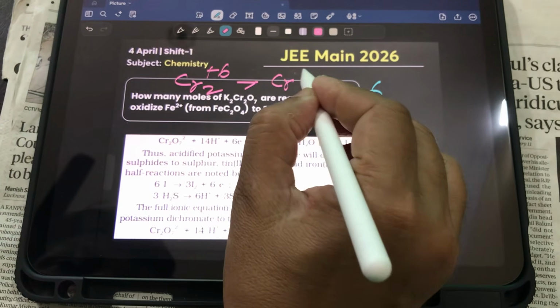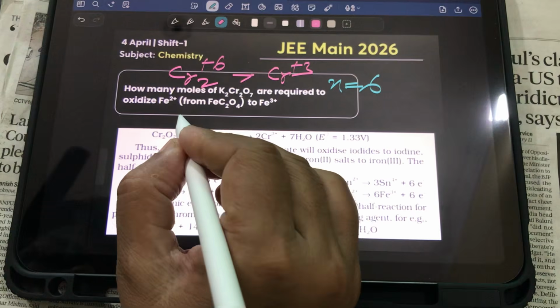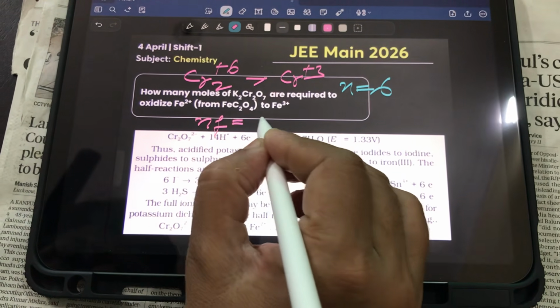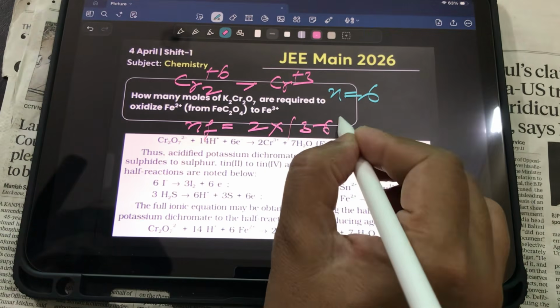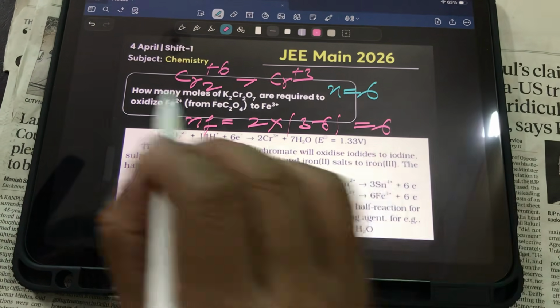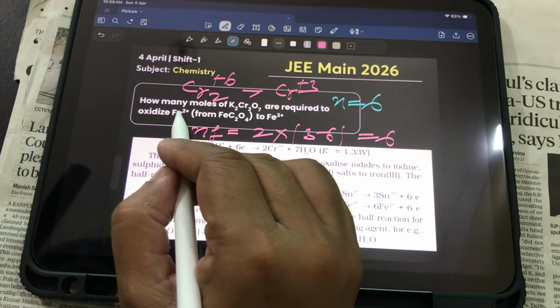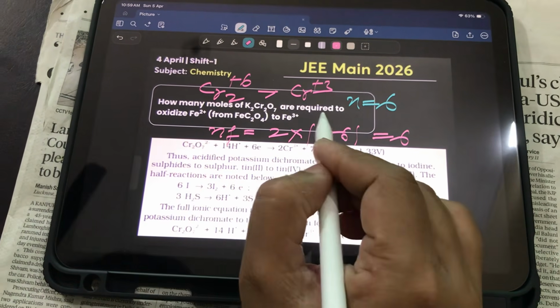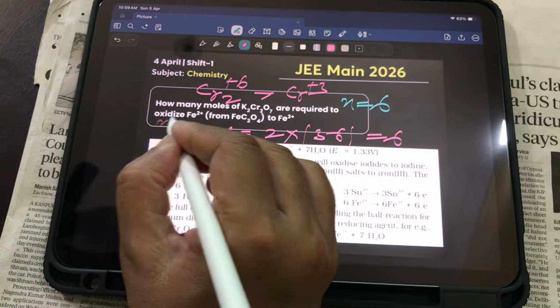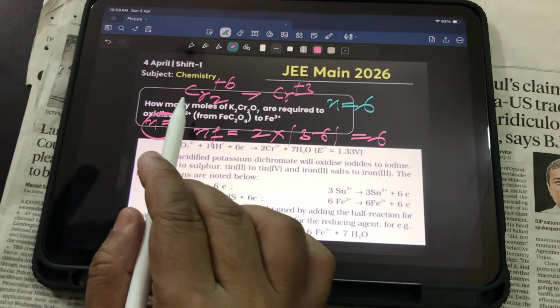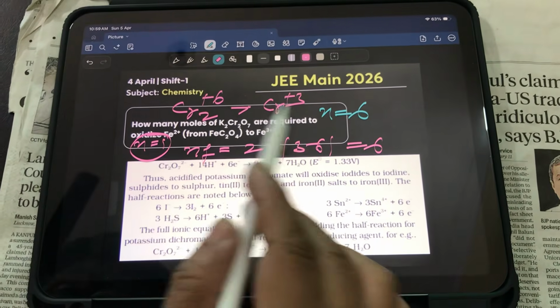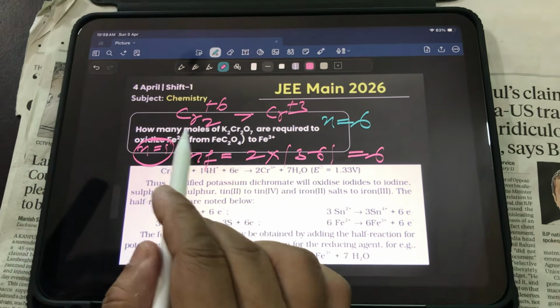How to find out? If you see the chromium over here, Cr2, two atoms changing from plus 6 to plus 3, a green color compound. So its N factor is 2 into the absolute value of final oxidation state minus initial. So the N factor is coming 6. And ferrous is converting from plus 2 to plus 3, so its N factor is 1. Ferrous N factor is 1. So they are asking how many moles of potassium dichromate are required to oxidize ferrous to ferric.